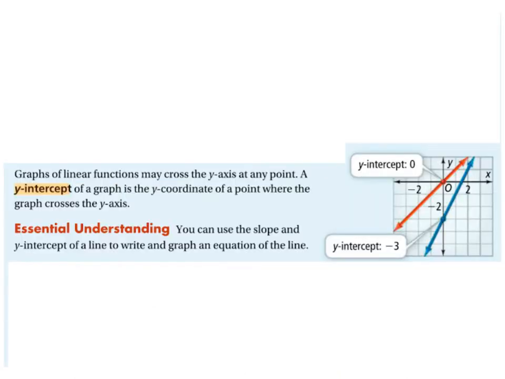Now, what this section suggests is that the graphs of linear functions can cross the y-axis, this vertical axis, at any point. This parent function crosses it at 0, but this one crosses down here at -3. Where does it hit that y-axis? We call that the y-intercept, and we're going to need that. So when you draw the line, where does it cross this vertical y-axis? We'll call that the y-intercept. And we can use the slope and the y-intercept of a line to write the equation, and we can also use that information to graph it.